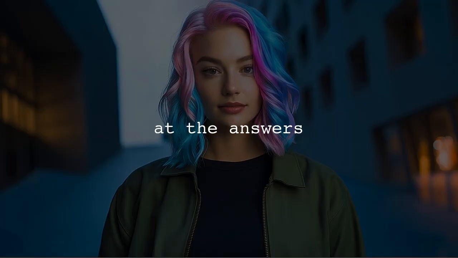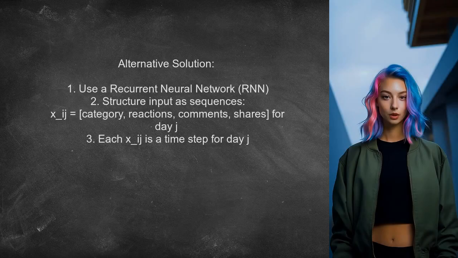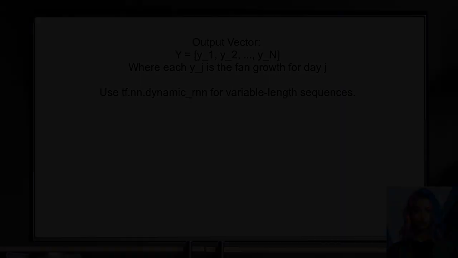Now, let's look at the answers provided by other users. This user suggests training a recurrent neural network, or RNN, to handle the variable number of posts each day. They recommend structuring your input data as sequences, where each sequence represents the actions taken on a specific day. The output vector would represent the fan growth for each day. They recommend using TensorFlow's dynamic RNN function to manage the varying lengths of input sequences.